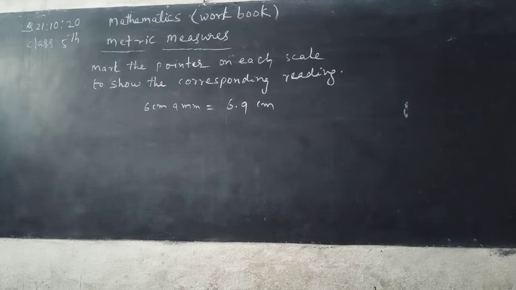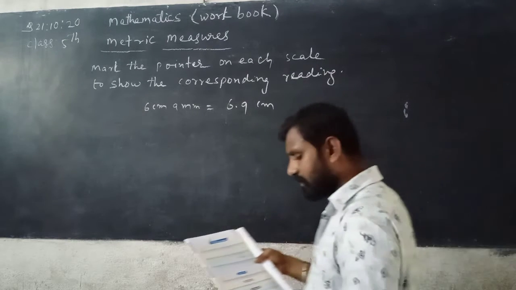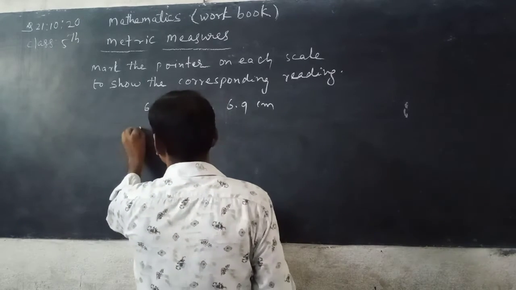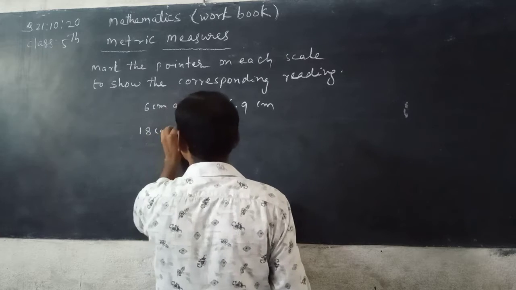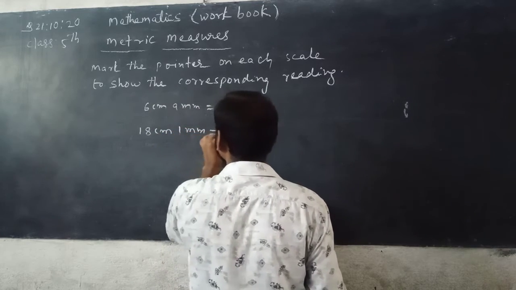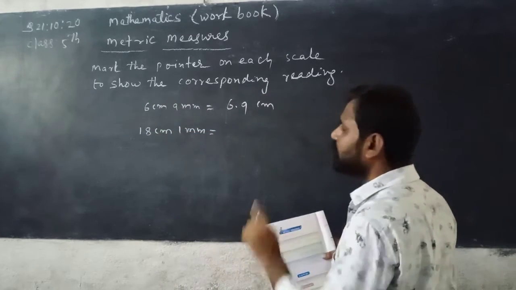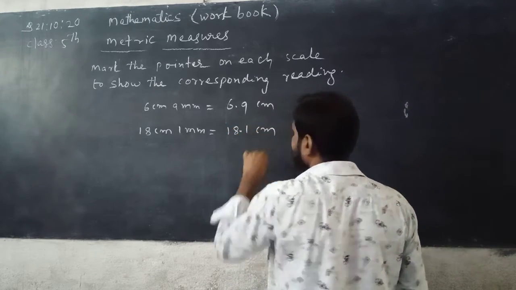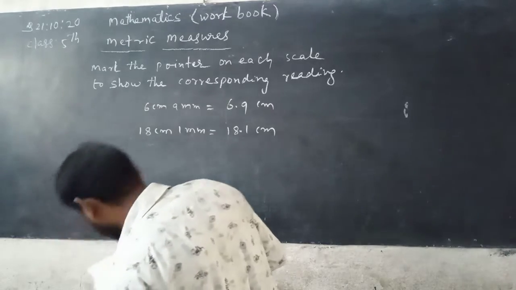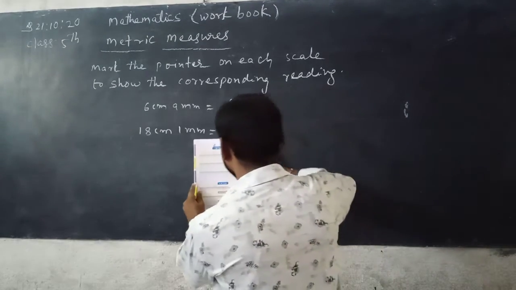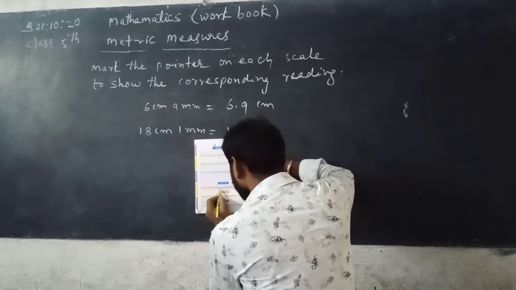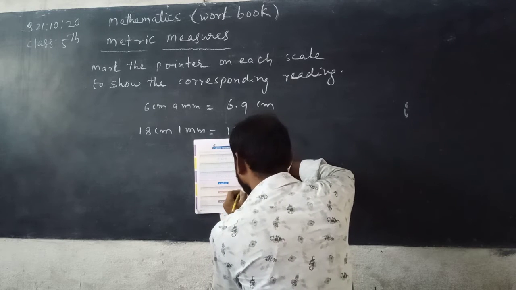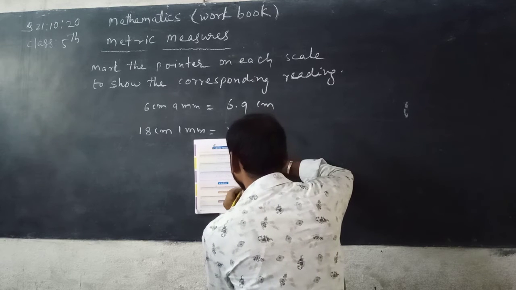Now next, the second one is 18 centimeter 1 millimeter. 18 centimeter 1 millimeter means after 18 you count only one division, means 18.1 centimeter. Where is 18? Count 1, 2, 3 up to 18. After 18 you count only one division.